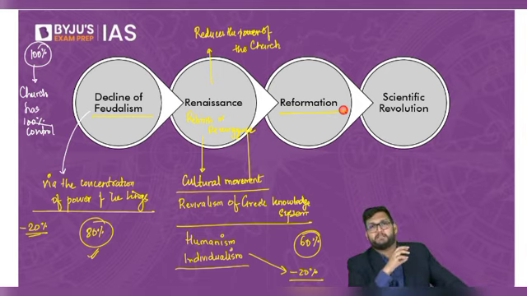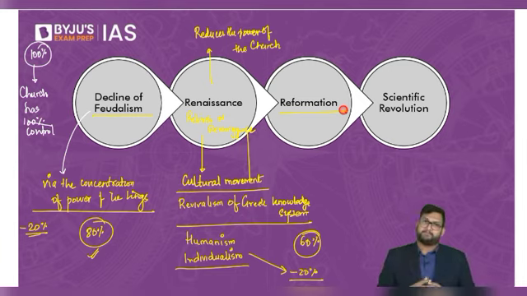Now what happens is that in the German-speaking states rises a man called Martin Luther. Remember, not Martin Luther King Jr. That's a separate person altogether. His name was Martin Luther. Martin Luther got frustrated with these corrupt practices.